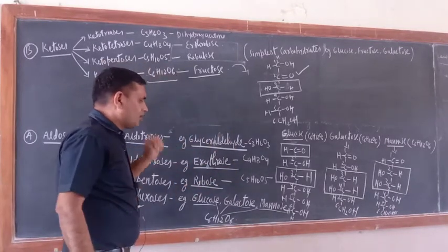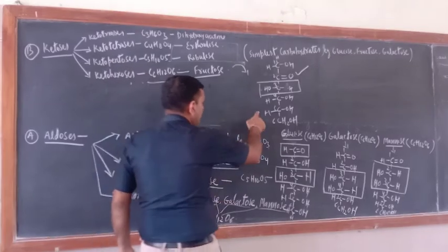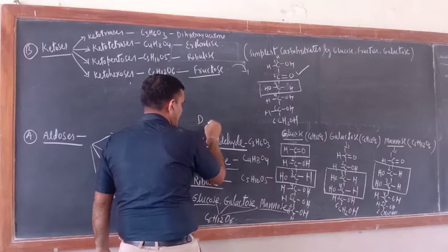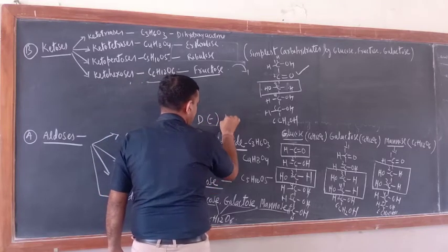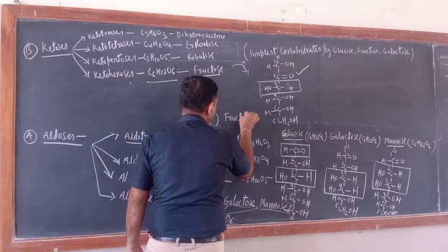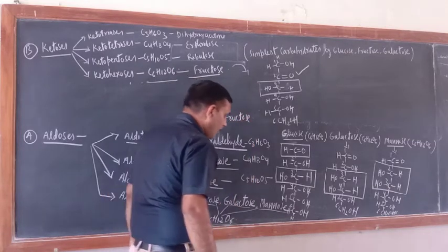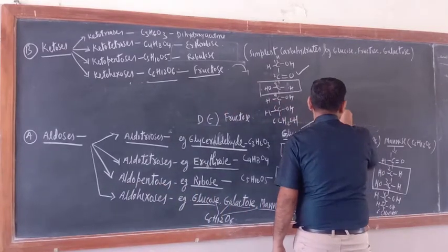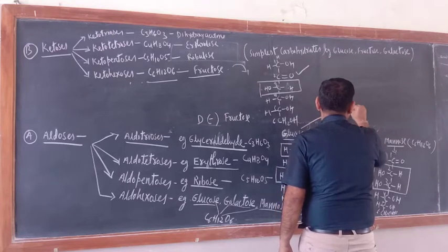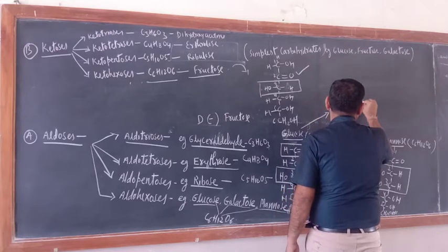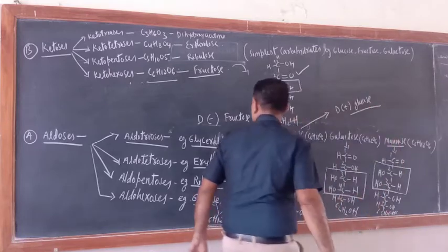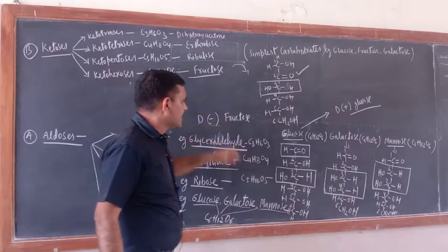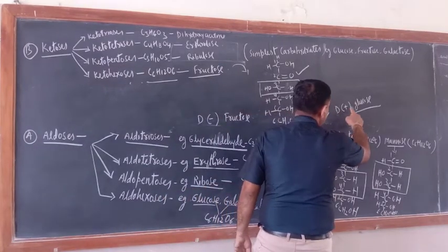Okay, there is one more thing. Just see, when you write their names, what will you write? You will write D, then minus, then here you will write fructose. Correct or not? What about glucose? How will you write glucose? The glucose name you will write like this: D, then plus, and you will write glucose here. So what I want to tell you is: what is the meaning of D? What is the meaning of minus? Similarly, what is the meaning of D plus here?